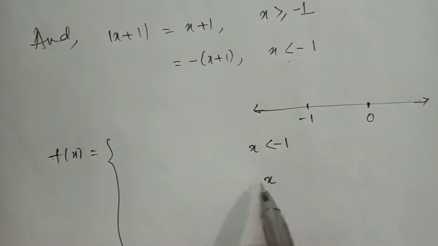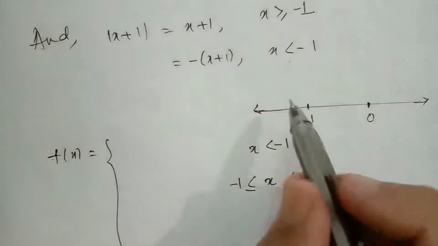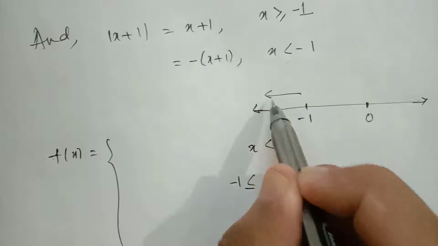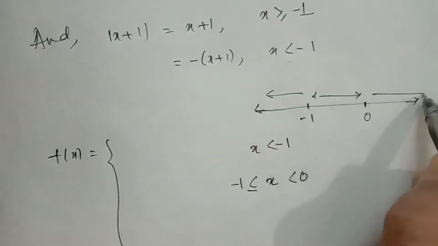First part, x is less than minus 1. Next part, x lies between minus 1 and 0. And next part, x is more than 0.